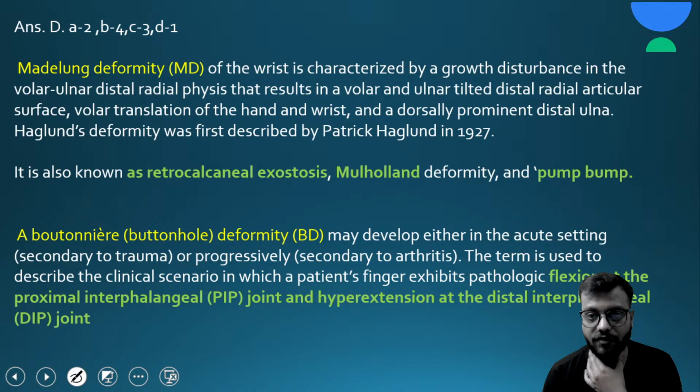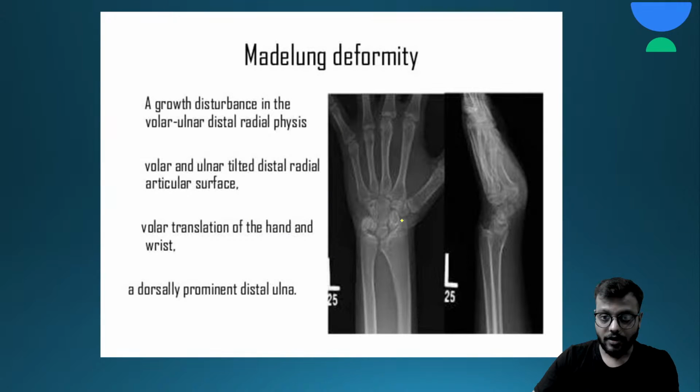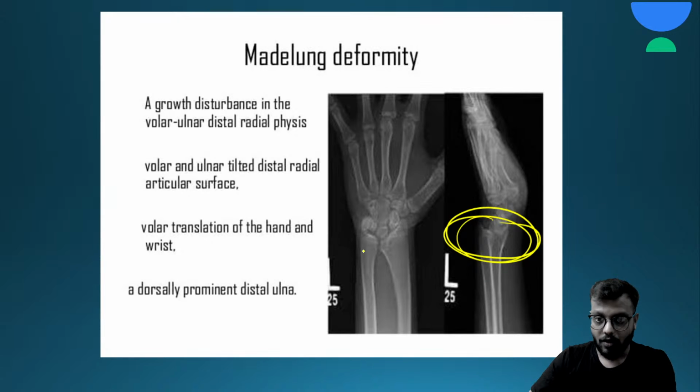Okay, Madelung deformity is a growth disturbance deformity at the growth plate, where the distal radius and distal ulna are involved. So there is abnormal growth in the distal ulna, especially on the volar side. Here you can see, on the volar or anterior side there will be abnormal growth. This is your Madelung deformity.